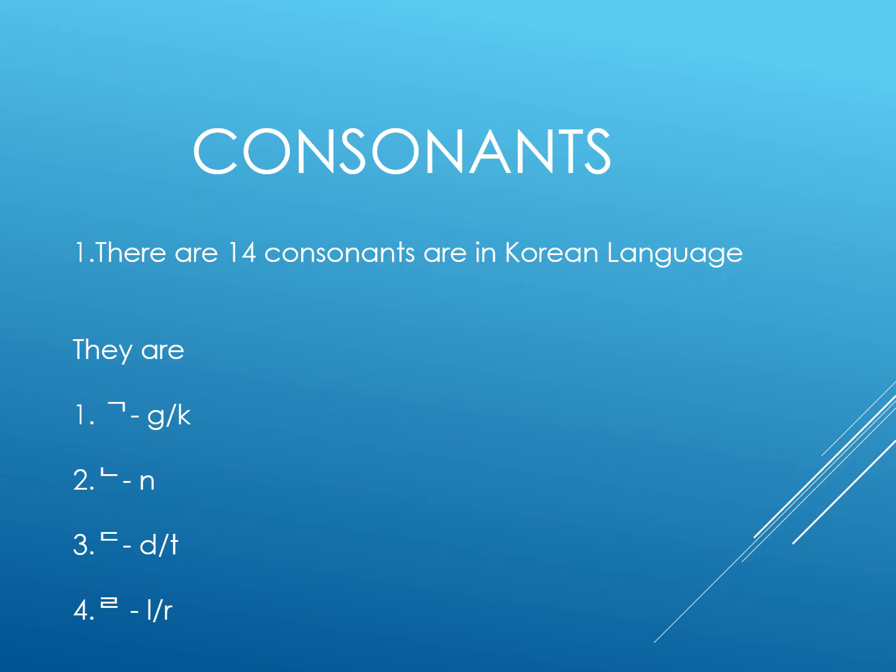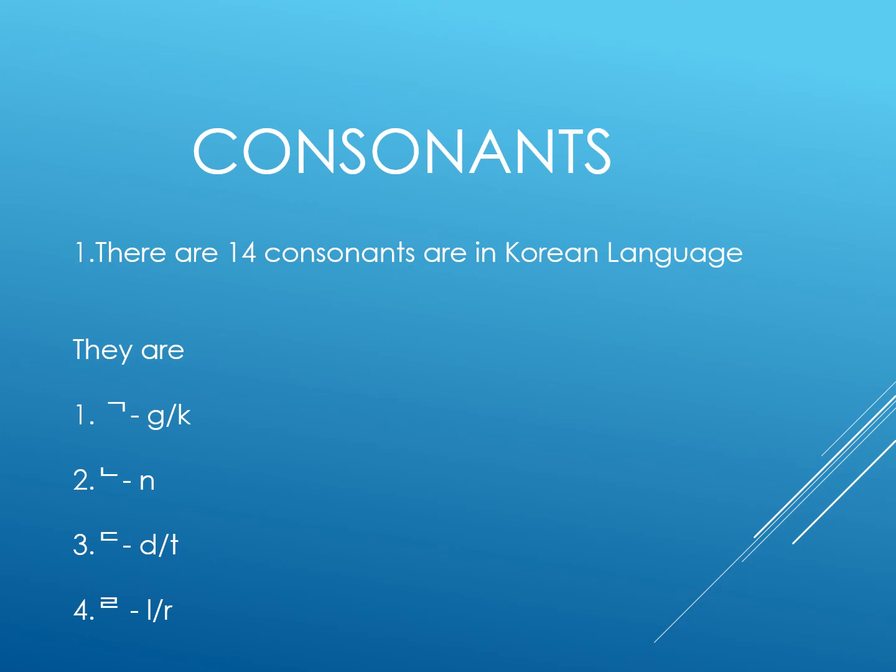There are 10 vowels in Korean language. They are a, ya, y, o, yo, u, e. Now, coming to consonants, how many consonants are there in Korean language? There are 14 consonants in Korean language.